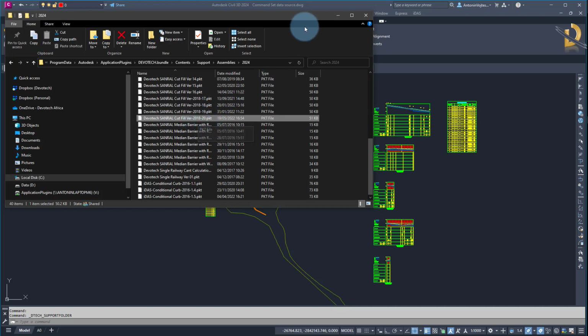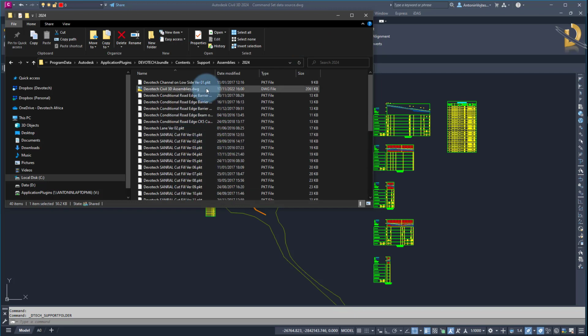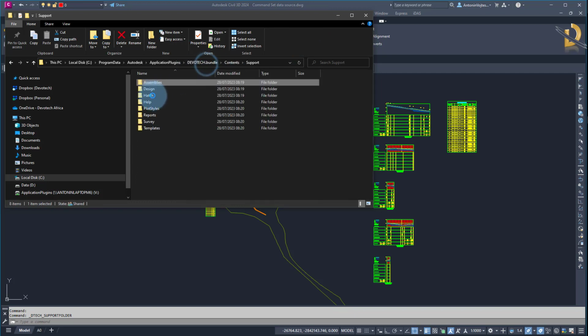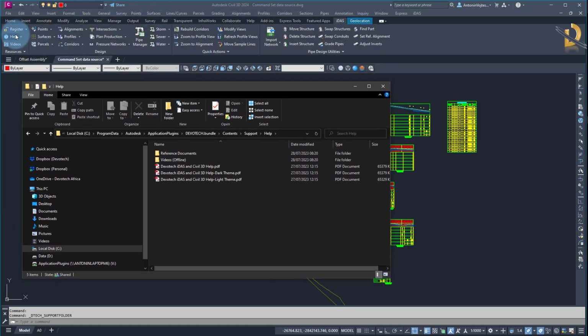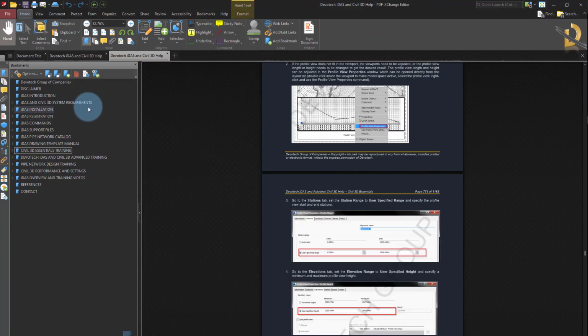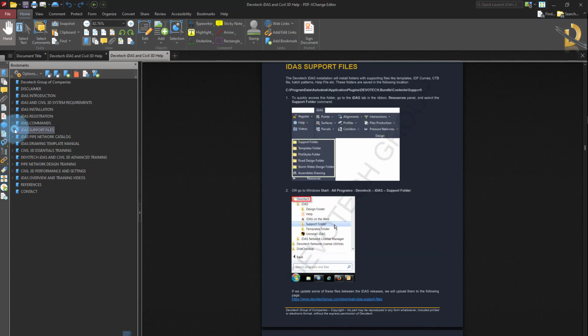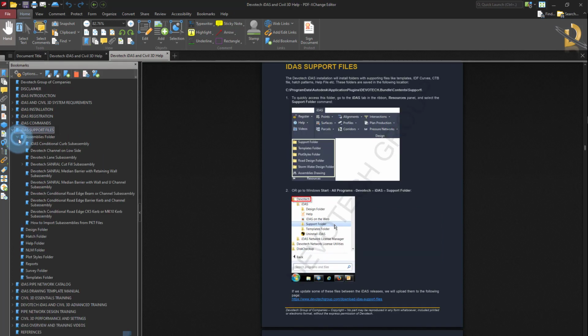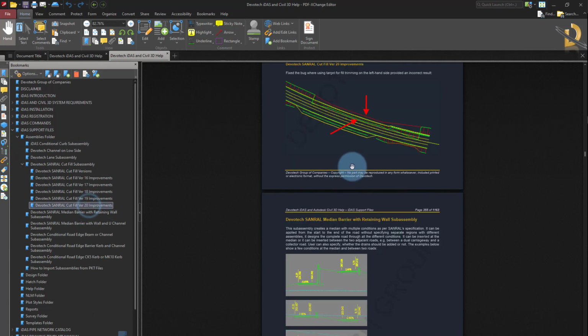If you want to know what's new, you can always go to support help, or you can open the help file from here. It depends what you prefer. If you open the help file, let me open it now. I will drag it over. This is the help file. You can always go to iDAS support files, then assemblies, SANRAL Cut fill, and then version 20 improvements.